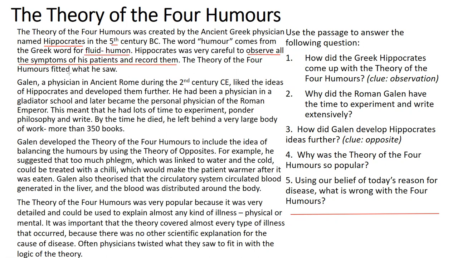And the theory of the four humours fitted what he saw. So when Hippocrates jotted down what he saw from his patients, it very much fits in with the idea of the theory of the four humours. The key thing is, though, he observed all the symptoms, he wrote them down, he recorded them, and then he came up with his findings. So in a way, this was the best that you could probably get in the 5th century without the extreme technology that we have today.